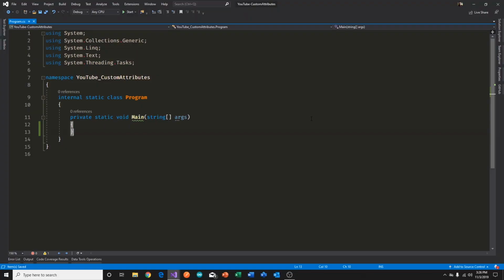All right, so let's just jump right into code and see what we have. What I have here is a blank .NET Framework application. It doesn't matter whether it's .NET Framework or .NET Core. They'll both work just fine.